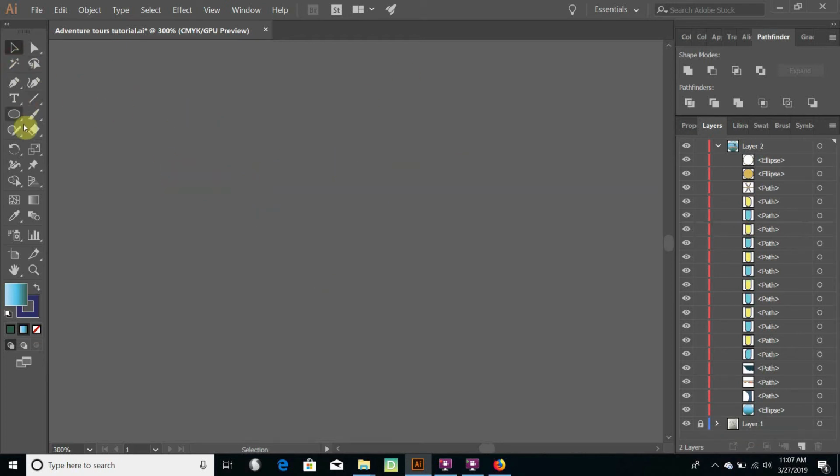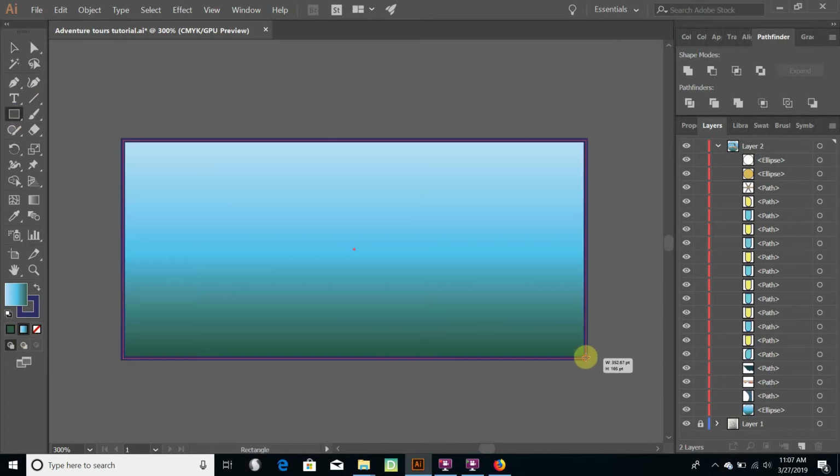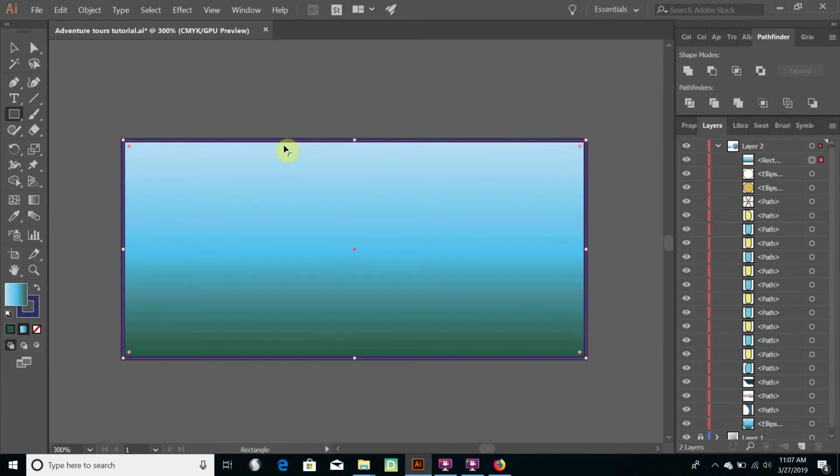So what I'm going to do instead is I'm going to start with a guideline. I'm going to just stick a rectangle in there so that I know I've got a straight line pretty much to work with. So when I start my wave, I'm going to let it start right on the path of the rectangle. So when I start my wave, I'm going to start it just right above. If you click right on the path there, it'll actually blend it into this rectangle, which I don't want. So I'm going to just go right above, start my wave there, go to the top of my wave, give it a curve.